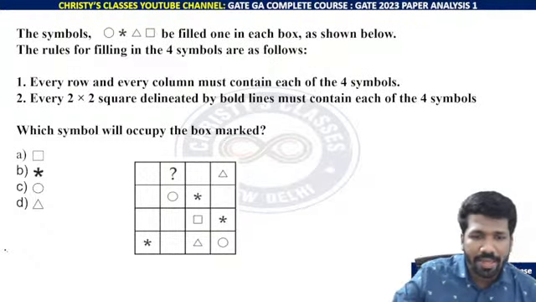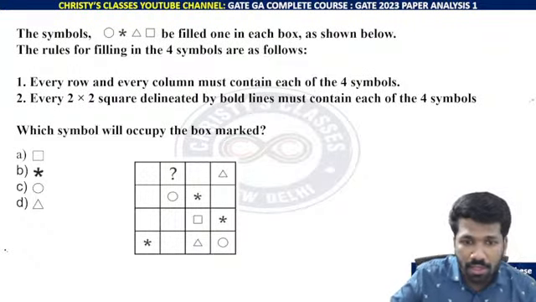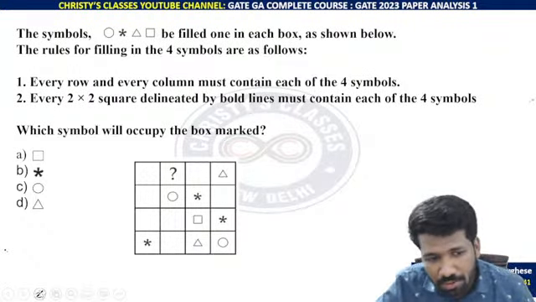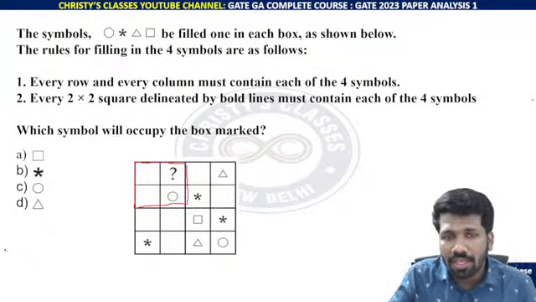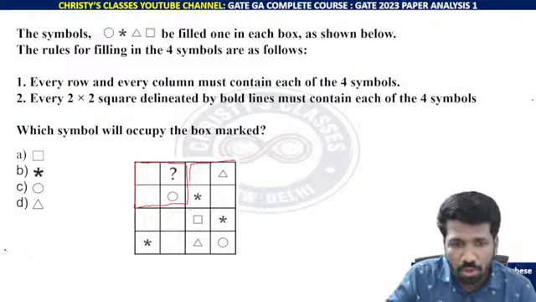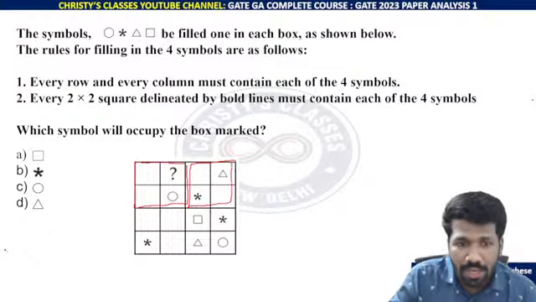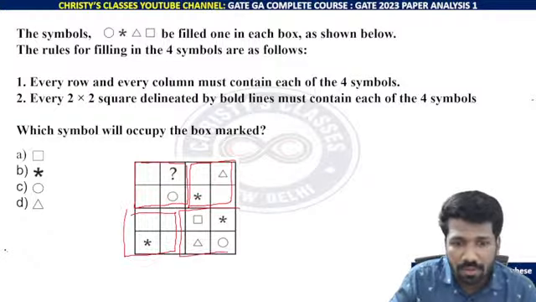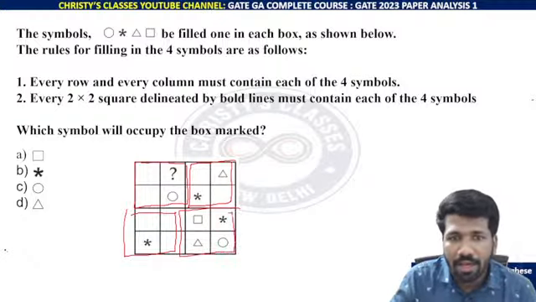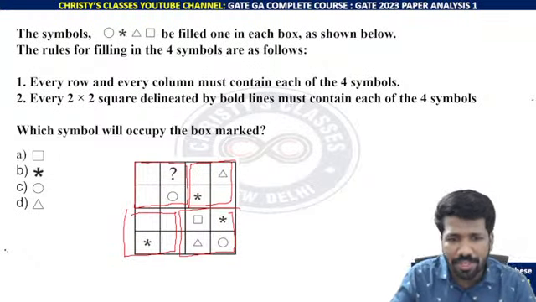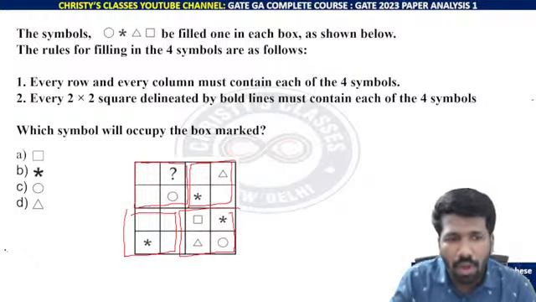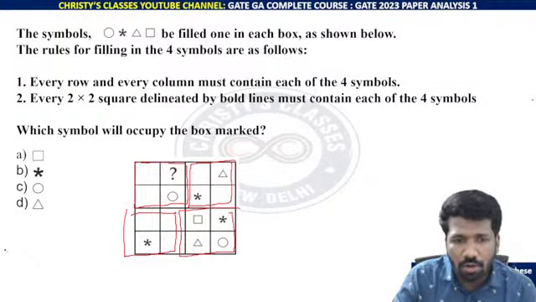Okay, the question is saying every 2 by 2 square. Initially when I read the question, I read it wrong. That means this 2 by 2 square must contain each of the four symbols. So that is the rule, not row wise. Every row and column also must contain the four symbols. That is also there, and this should also be satisfied. Okay, let us satisfy that. So first of all, this row and column itself finishes the question.